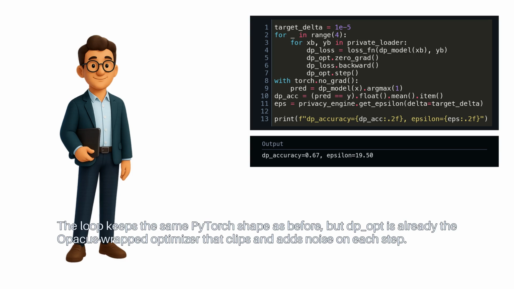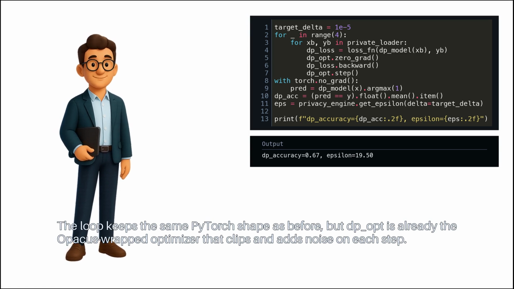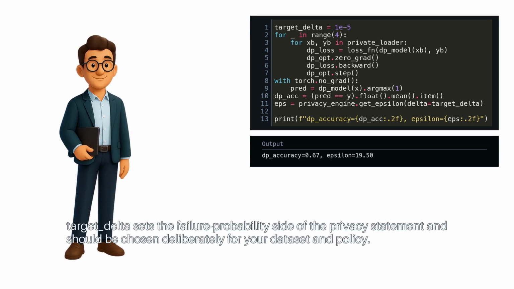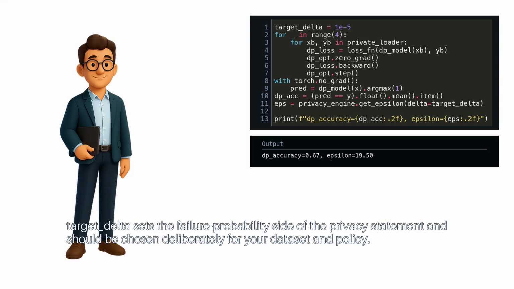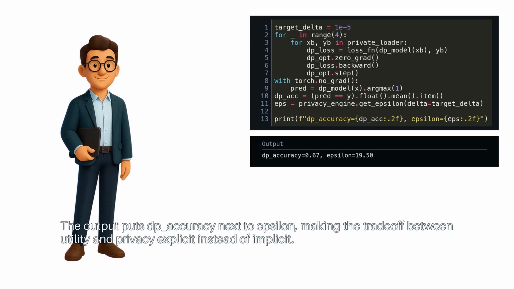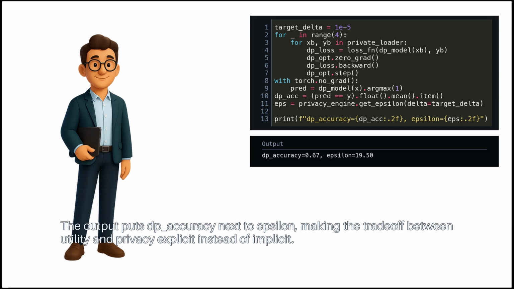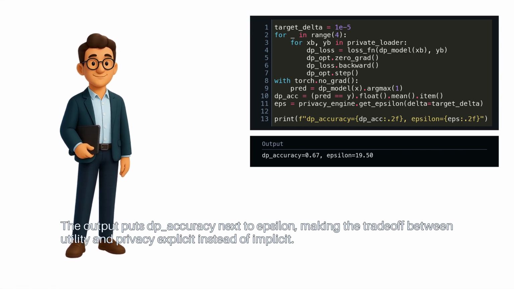The loop keeps the same PyTorch shape as before, but dp_opt is already the Opacus wrapped optimizer that clips and adds noise on each step. Target delta sets the failure probability side of the privacy statement and should be chosen deliberately for your dataset and policy. The output puts DP accuracy next to Epsilon, making the trade-off between utility and privacy explicit instead of implicit.